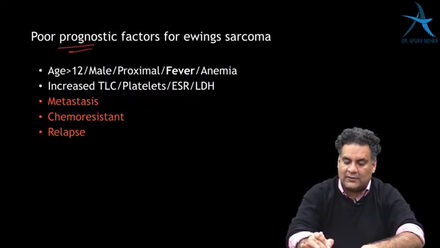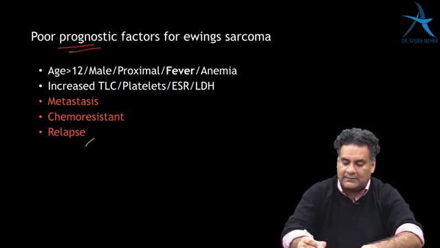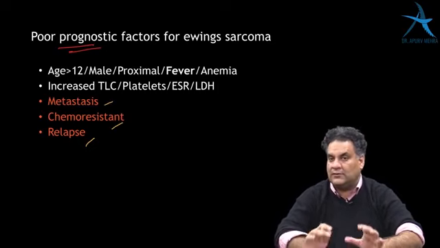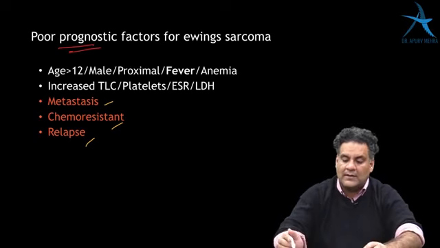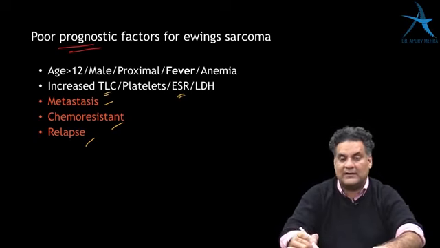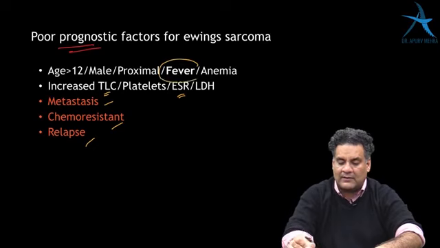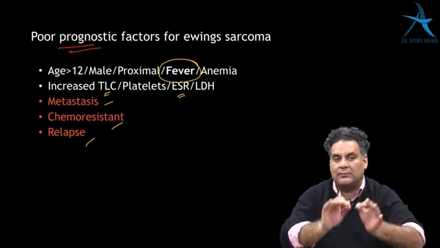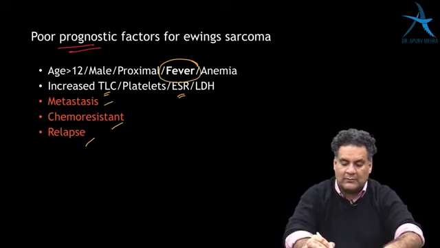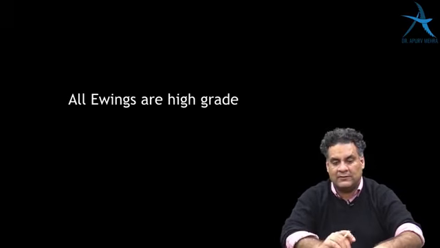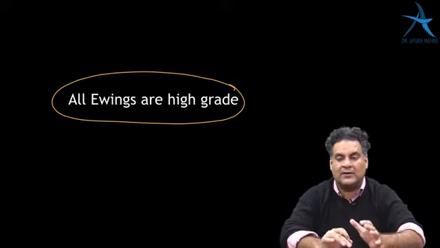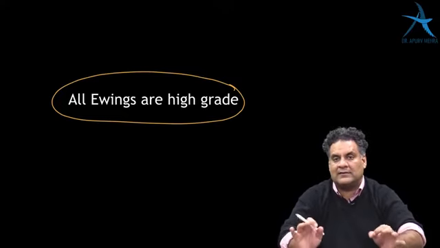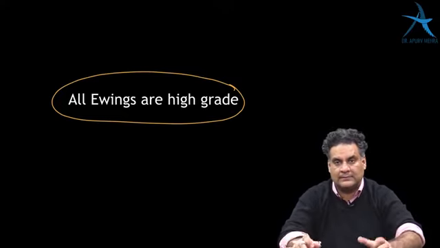Poor prognostic factors for Ewing's are relapse, chemoresistance, and metastasis, always poor. Chemosensitivity is important because that's the most important tool. Increased counts, increased ESR is again poor. Fever is a marker. If Ewing's presents like osteomyelitis, it is already poor prognosis, remember that. And then age more than 12. These are poor factors for Ewing's. Remember, Ewing's is always high grade. You never have a low grade or intermediate grade Ewing's. Ewing's is the most aggressive bone tumor known to mankind.